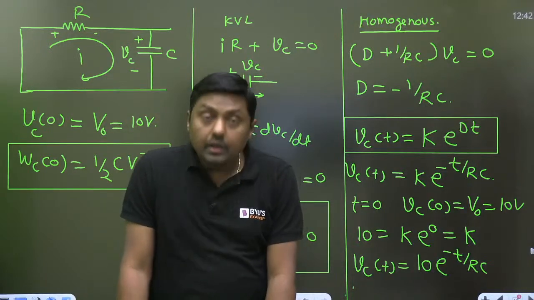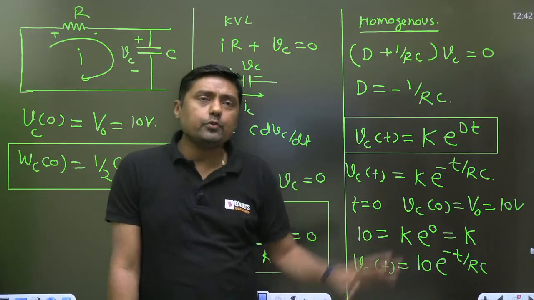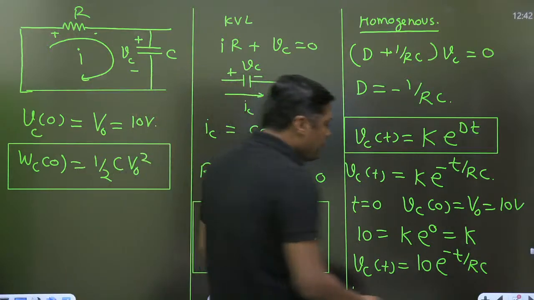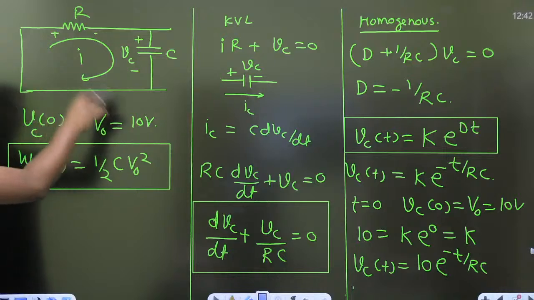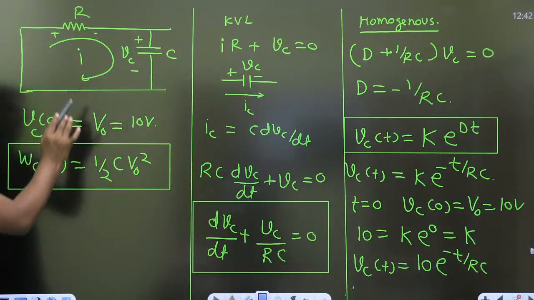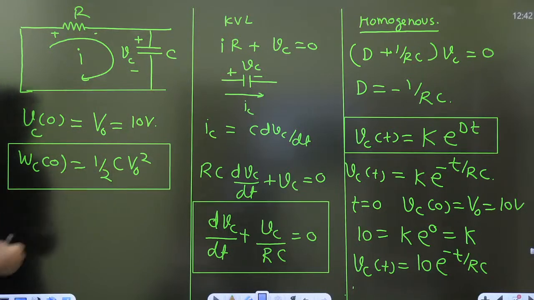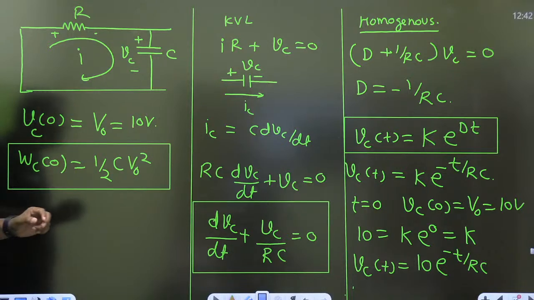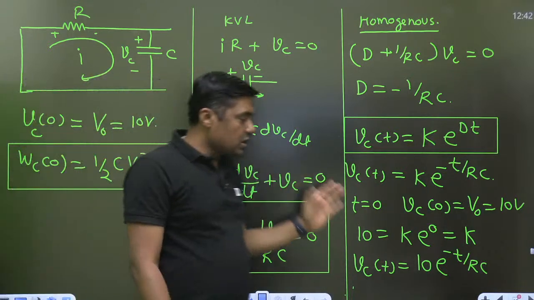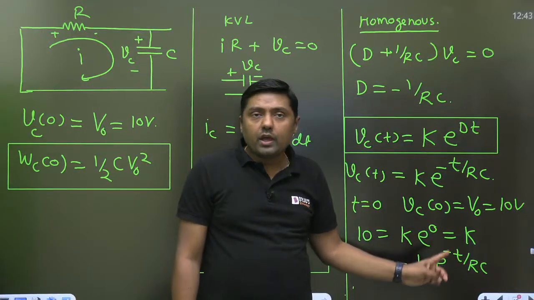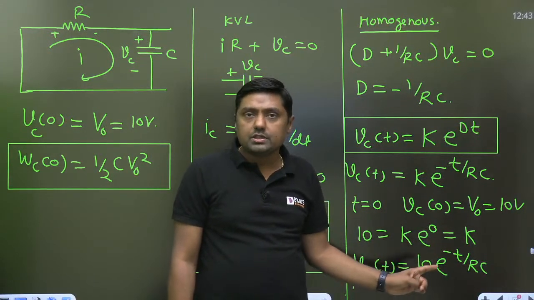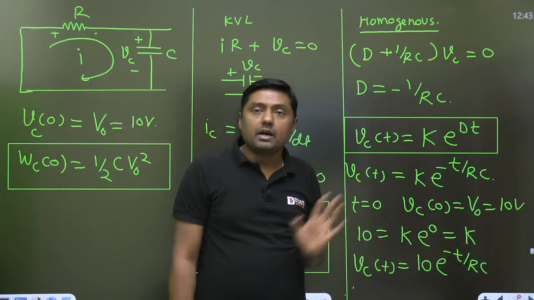But in a network, we are not using this formula. Everyone, is this clear? This is a source free RC circuit. The initial voltage will be given in the question. Half of CV square will be the energy. And that is the solution 10 e raised to power minus t by RC, where 10 is the initial voltage, e raised to power minus t by RC.